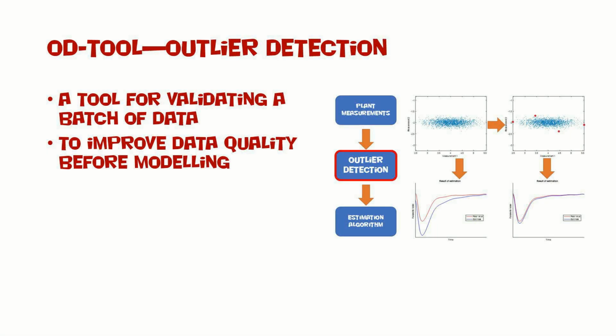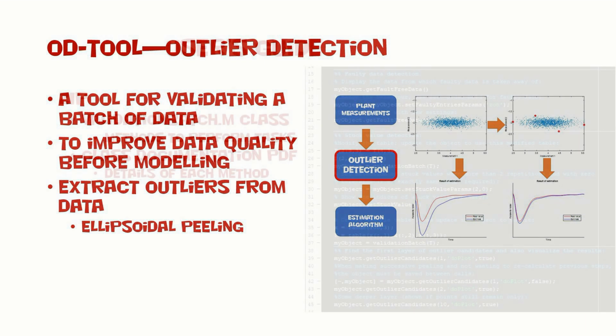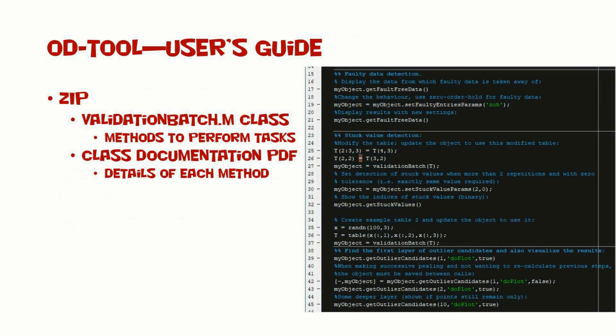The outlier detection tool is used for validation of measurement data. Quality of data is required for data-driven model applications. Ellipsoidal peeling method is used to detect outlier candidates from batch of data. The main file is the validation batch class definition.